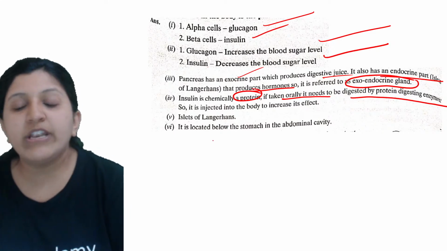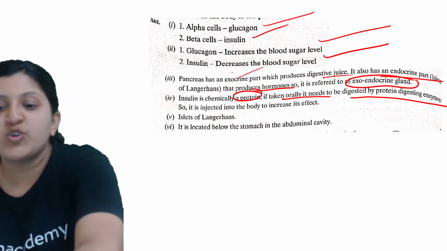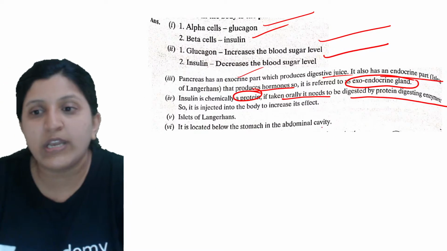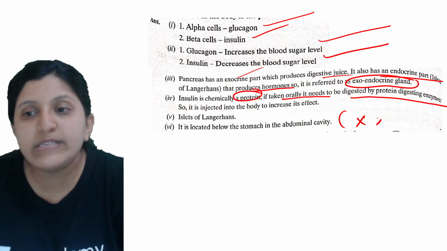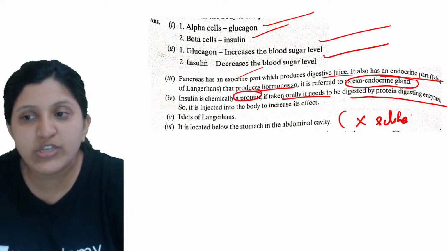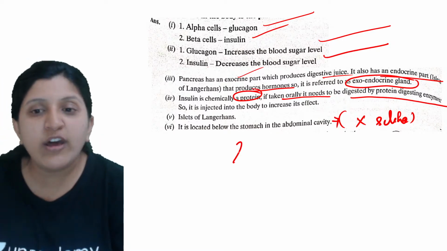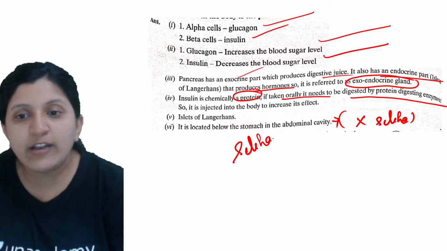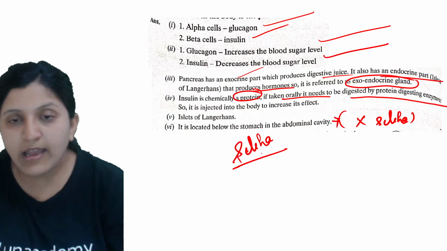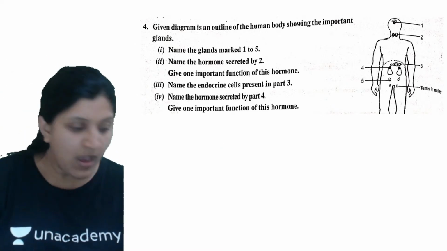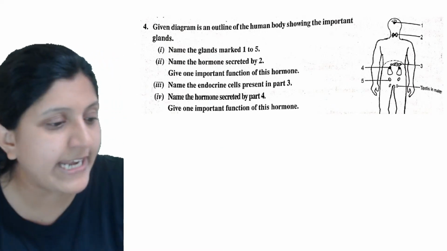Now it is located below the stomach. Here they have asked where the pancreas is located. This statement which is mentioned here is not from the Selina textbook, so make sure that you are looking at the exact location for the Selina textbook. It is located below the stomach in the abdominal cavity. So moving on to next question. Any doubts you have?